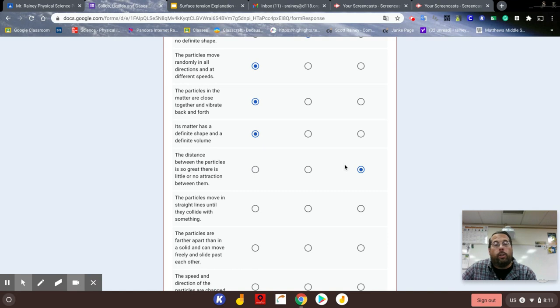The particles move in a straight line until they collide with something. That is true with any particle. Any one of these answers is fine because that is what inertia is. Things want to travel in a straight line, and that's what these particles want to do.